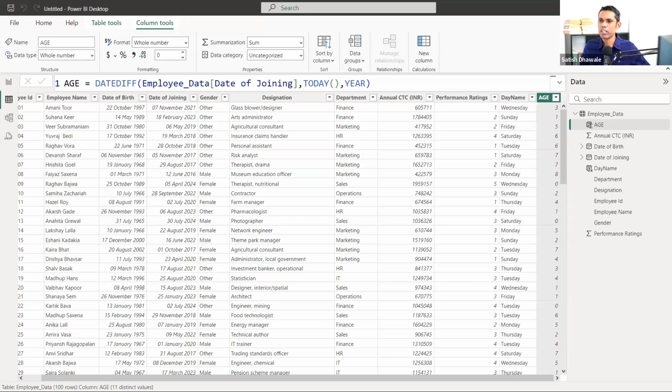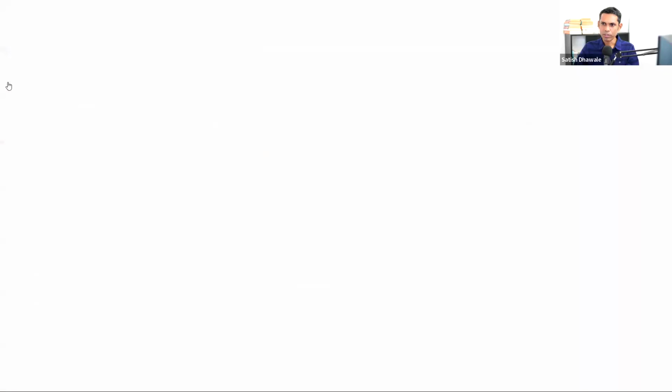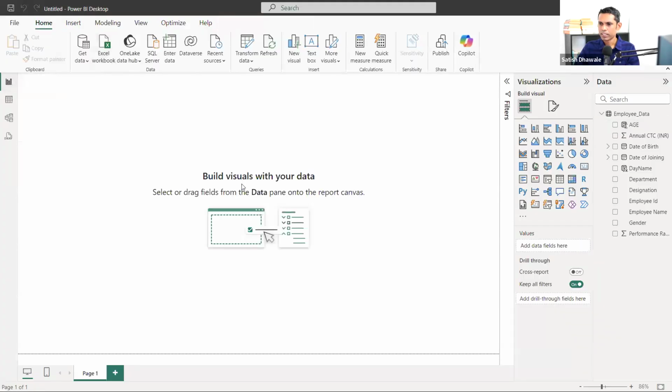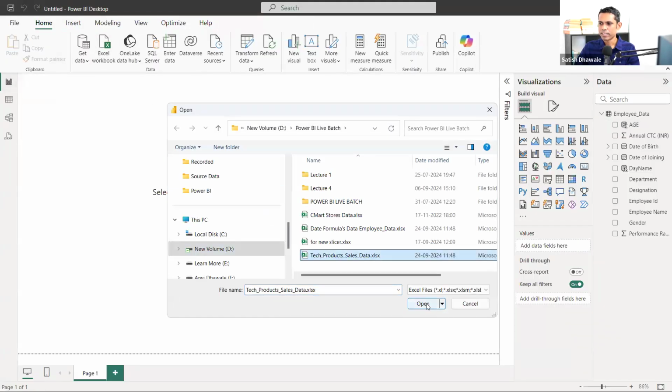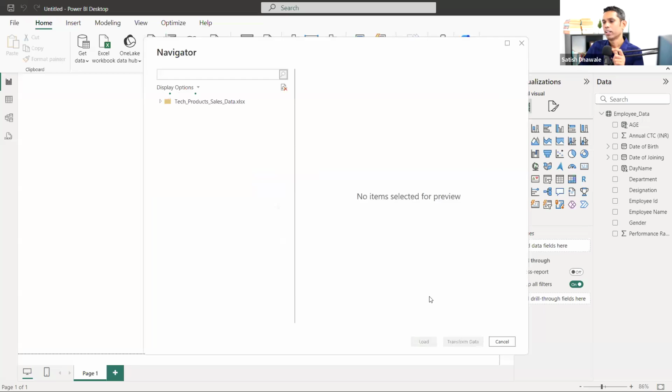So now I want to tell you the CALCULATE formula, and inside CALCULATE I will explain the DATESBETWEEN formula too. For the CALCULATE formula, I'll jump to the other data that I have given you. Let me import that data, our tech product sales data. I'm importing this one. Now look at here.